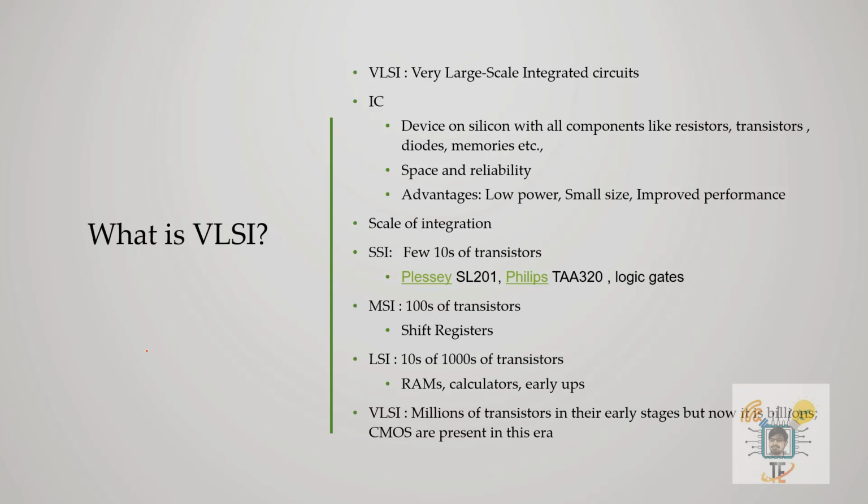Next, coming to the point, scale of integration. What is the scale of integration? Based upon the number of transistors present in an integrated circuit, they are categorized into SSI, MSI, LSI, VLSI and so on. What is SSI? It is a small scale integrated circuit which consists of transistors in tens of numbers. What is MSI? It consists of hundreds of transistors. What is LSI? It consists of 10,000s of transistors. And then VLSI, as we all know, consists of billions of transistors.